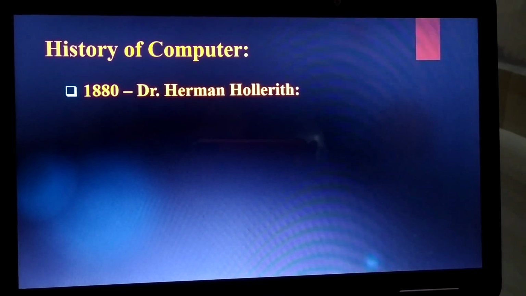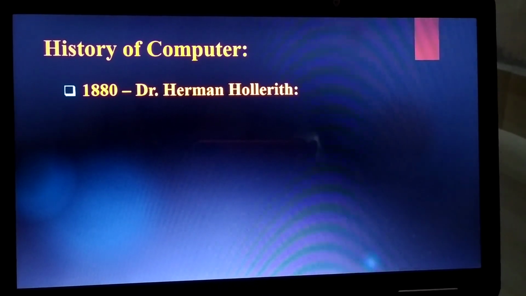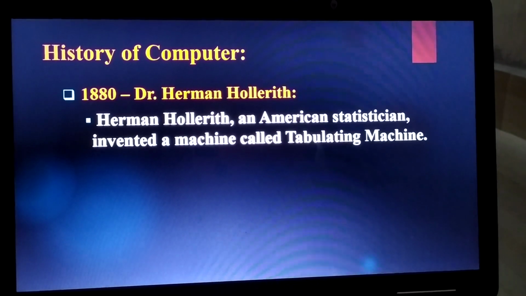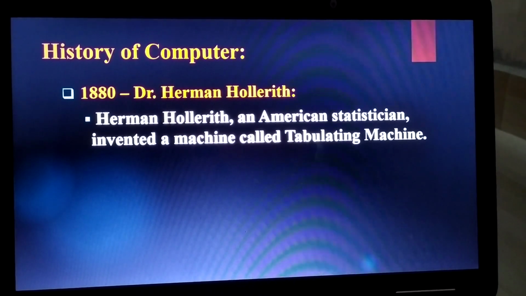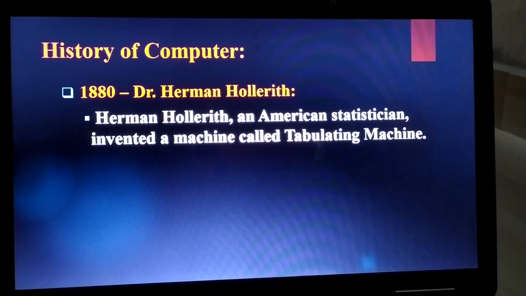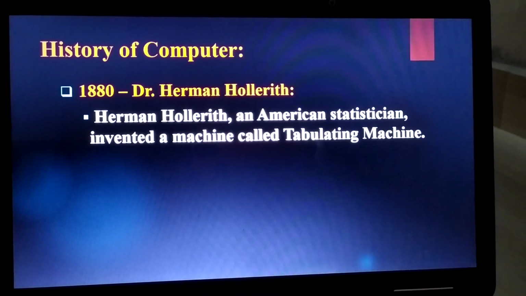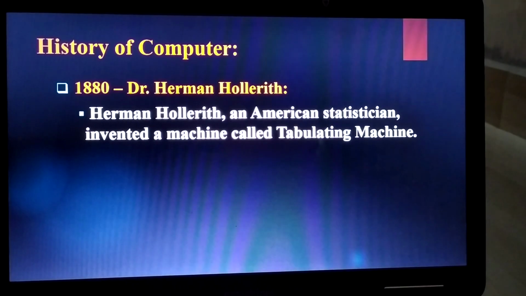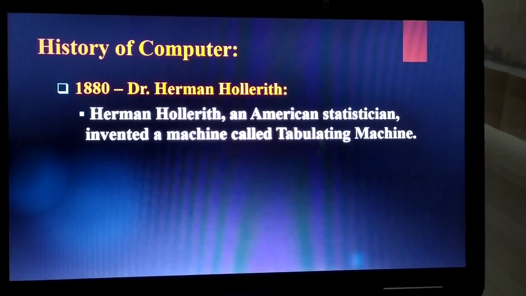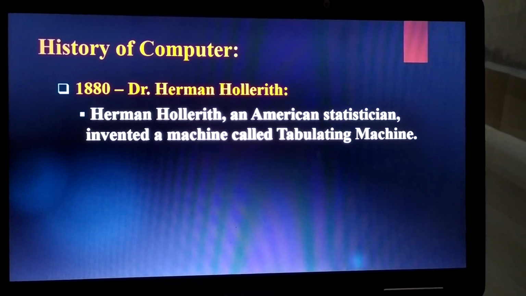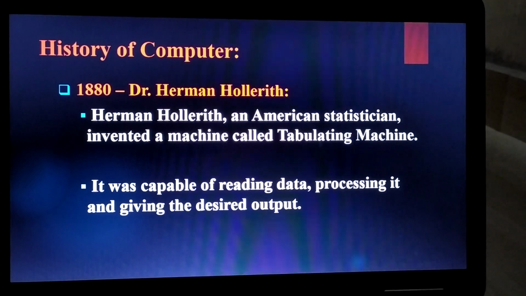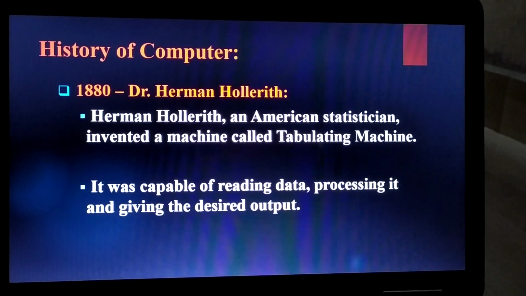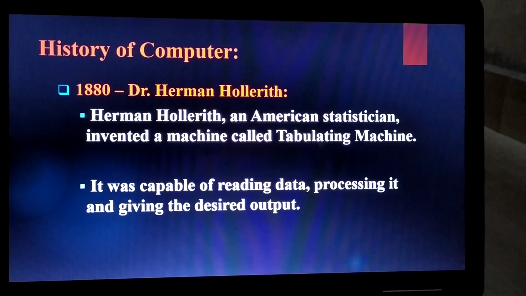Next one, Dr. Hermann Hollerith. Who was Dr. Hermann Hollerith? Hermann Hollerith, an American statistician, invented a machine called the tabulating machine in 1880, and it was capable of reading data, processing it, and giving the desired output.